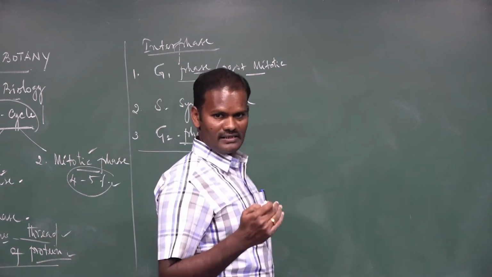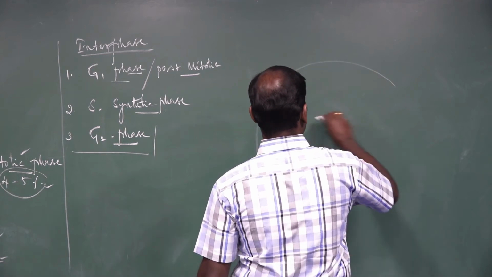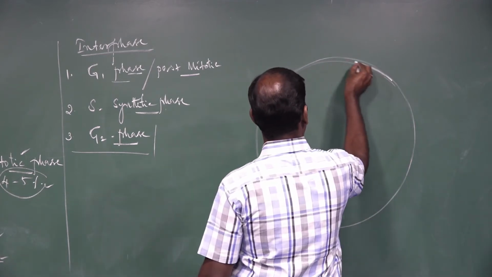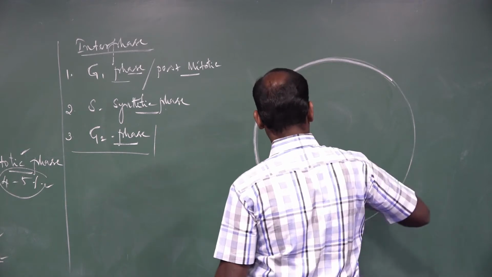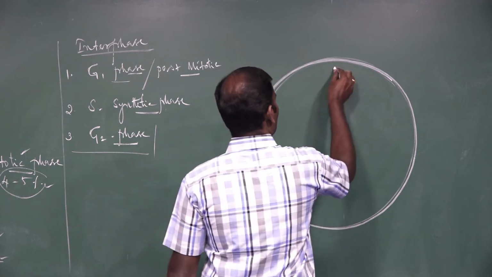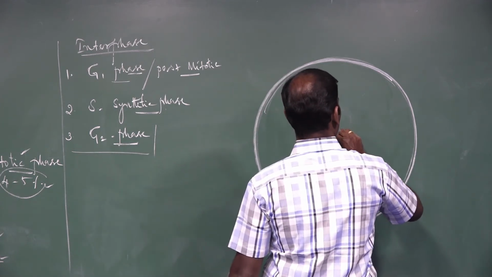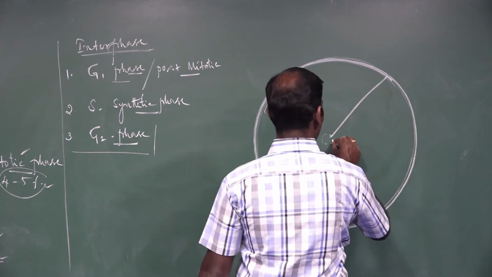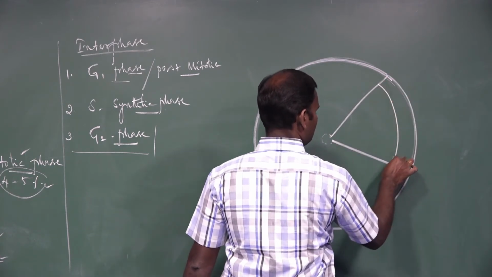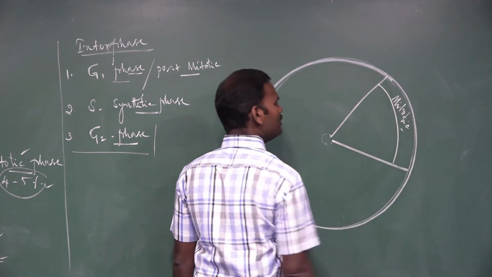To make it easier to understand, I will draw the diagram here. Cell cycle. It is the mitotic phase. Mitotic is nothing but the nuclear division phase.